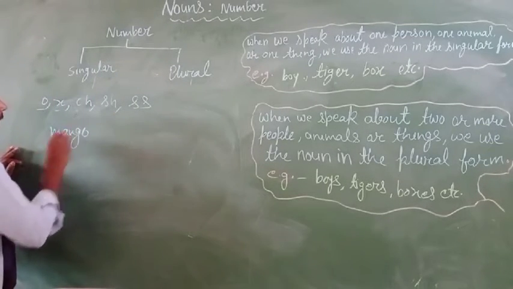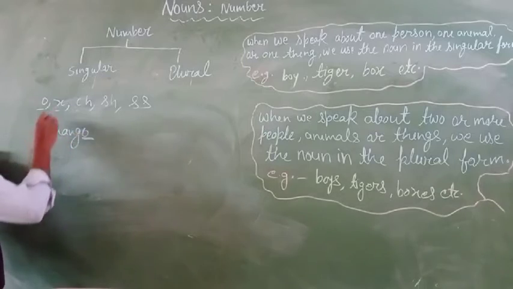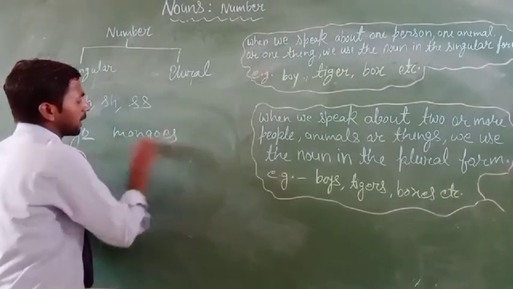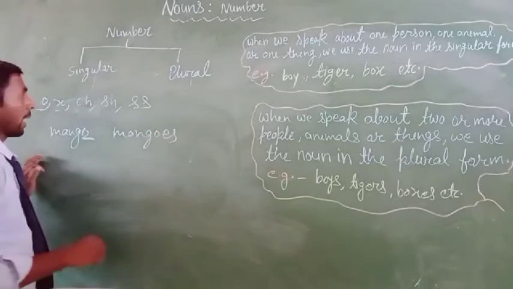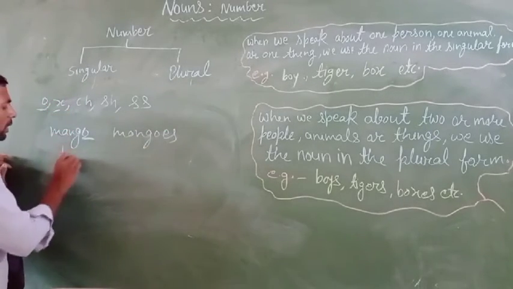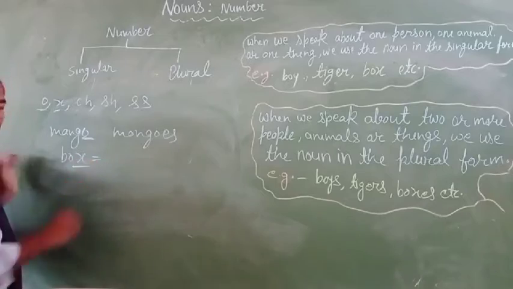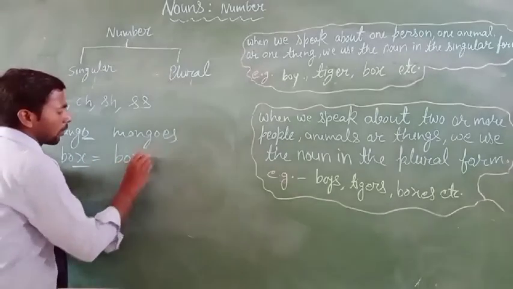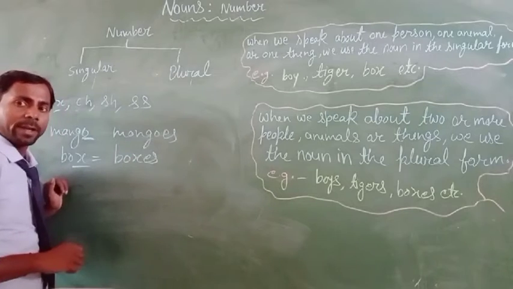Mango is a noun word, and you can see here the O, so it will be mangoes by adding es. Okay, and here the X, then you can see box. In the last X you can find X. Then we can change this noun word into the plural form by adding es.